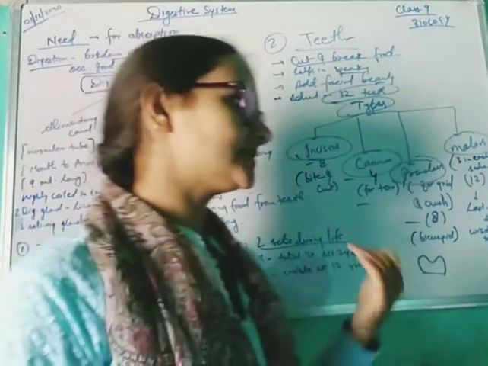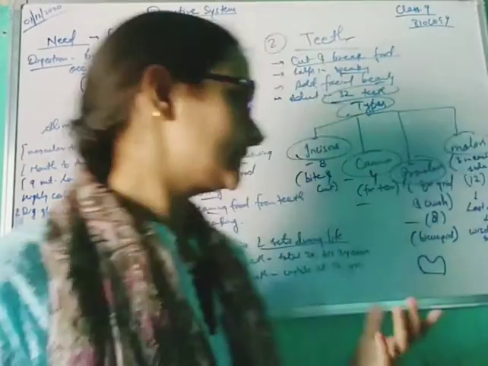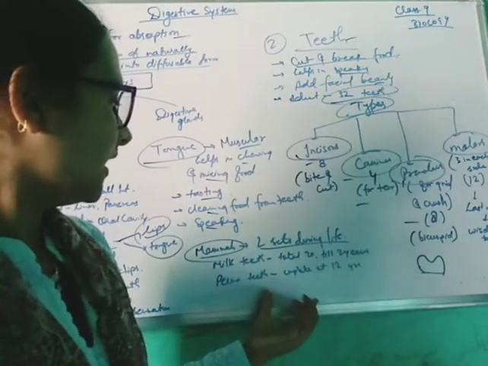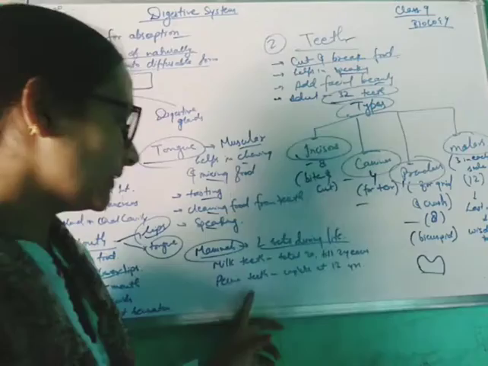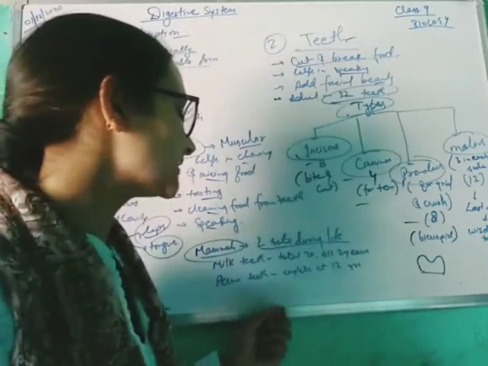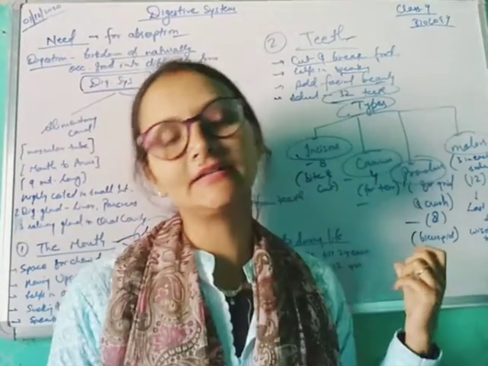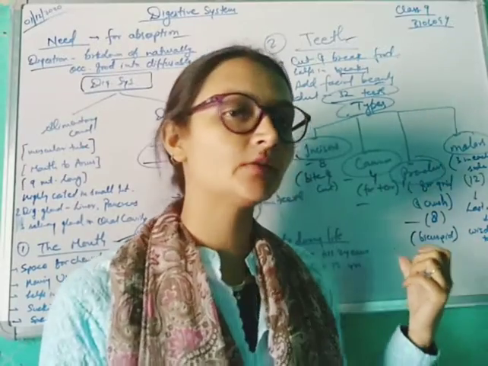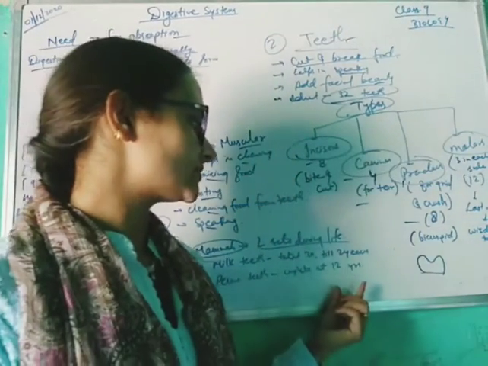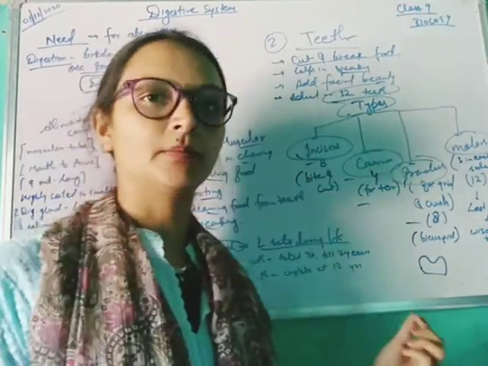After that they start to get lost. After then the permanent teeth come in the mouth, and they come completely by 12 years of age. So a person of 12 years of age will have their permanent teeth.